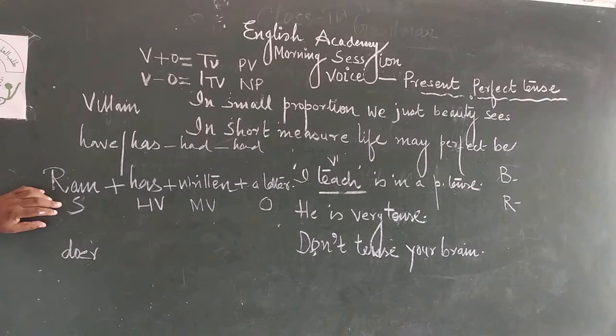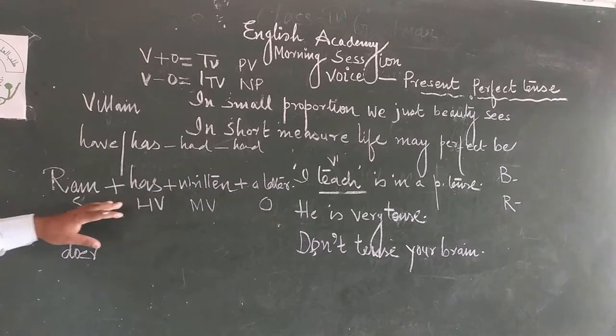Passive gives the negative sense and active gives the positive sense. The opposite of active is passive or inactive. Both are correct. So, Ram has written a letter. This sentence is given in active voice. Now convert, change, transform into passive voice.